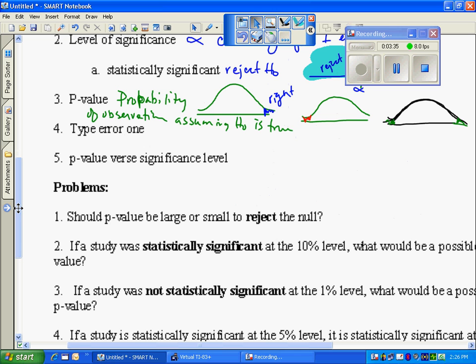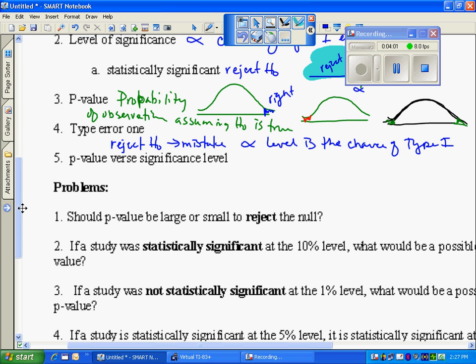So the type 1 error, remember, is when I reject the null but make a mistake. The chance of a type 1 error is my alpha level. So we want this chance to be small, because we don't want to make errors. A type 1 error is when I reject.